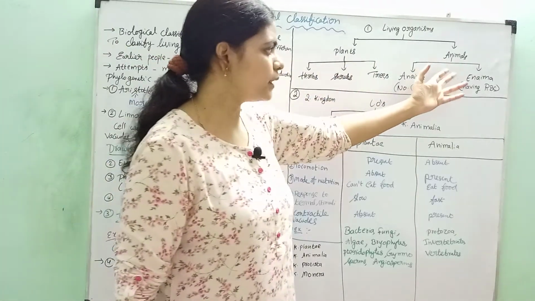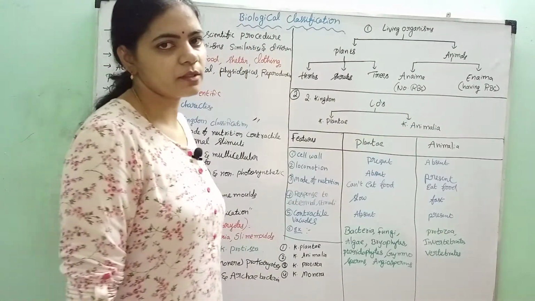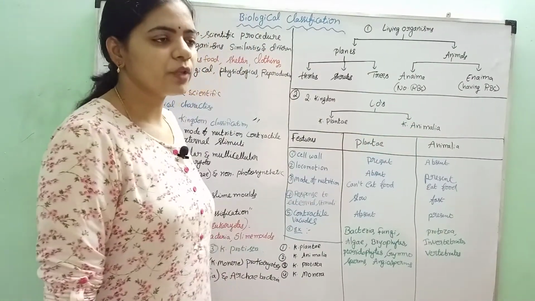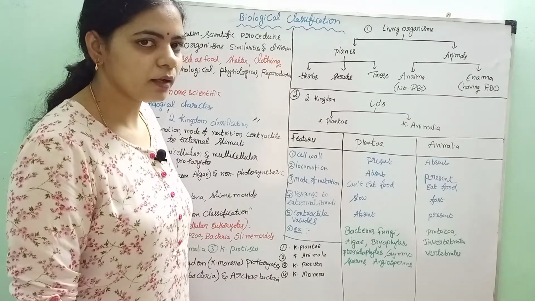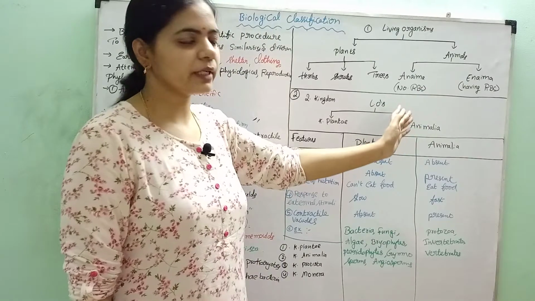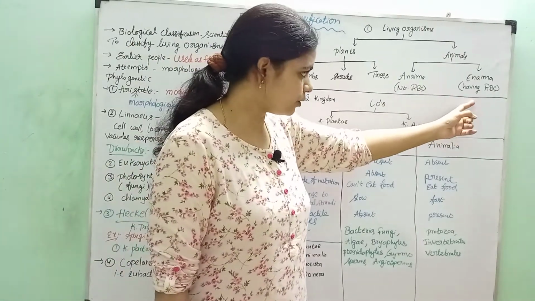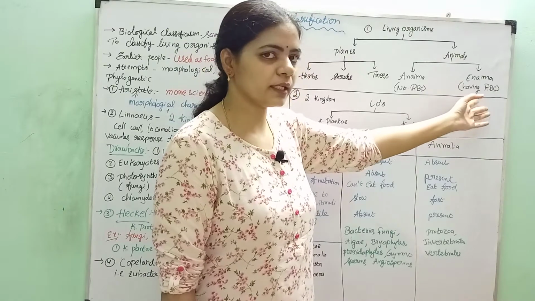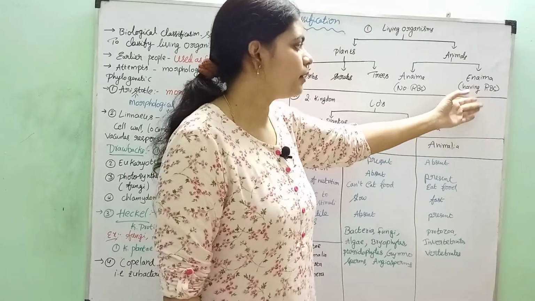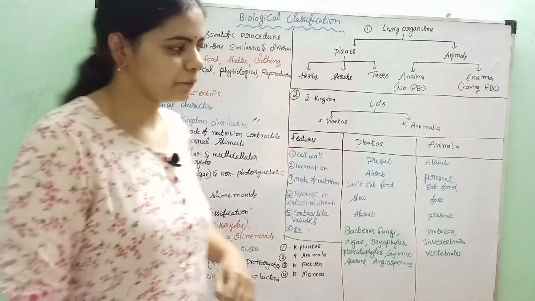And he classified the animals based on presence or absence of RBC, that is, whether their blood is red in color or not. Animals whose blood is not red are called Anaima, and those whose blood has RBC, that is, red-blooded animals, are called Enaima.